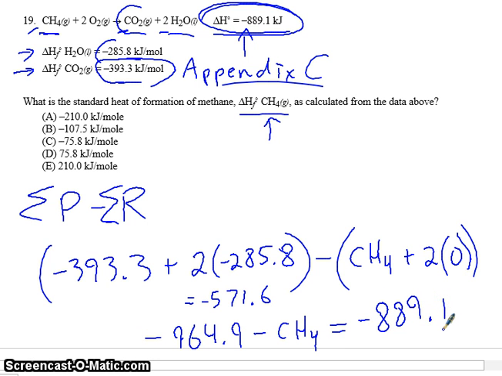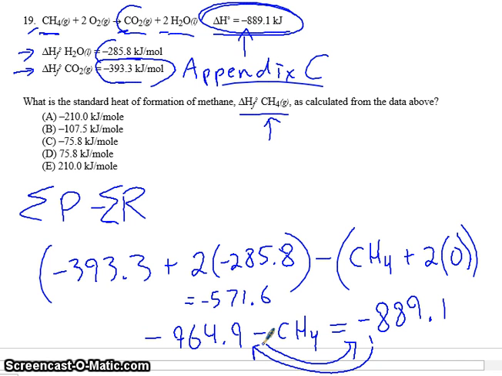So now it's a matter of rearranging the equation to solve for CH4. So we can add the CH4 this way and then add the 889 this way. I know this is a bit confusing. Essentially, we're just doing a little bit of algebra. So let me rearrange the equation to solve for CH4.